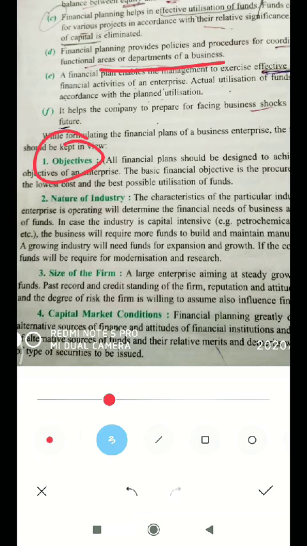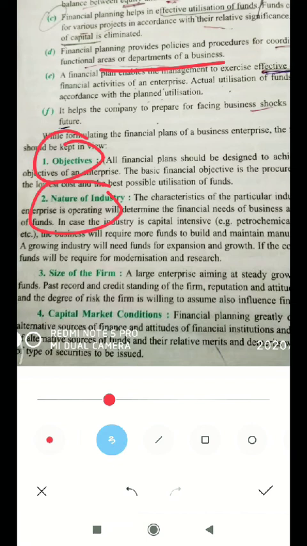Second thing, nature of industry. What type of business are we doing? The characteristics of the particular industry in which the enterprise is operating will determine the financial needs of the business and the investments of fund. So if it is petrochemical, iron and steel, too much capital is required. So the nature of industry determines how effective the planning will be.